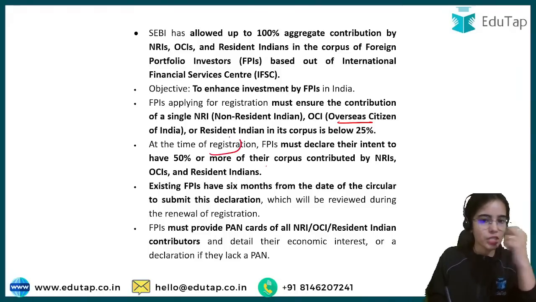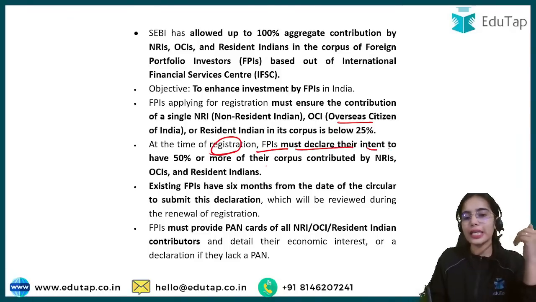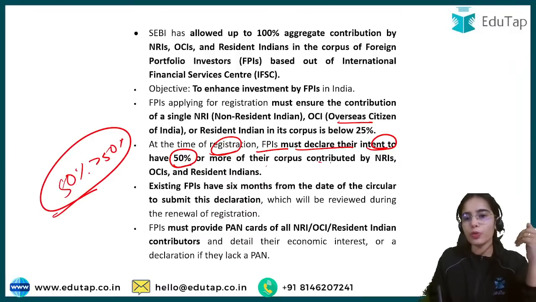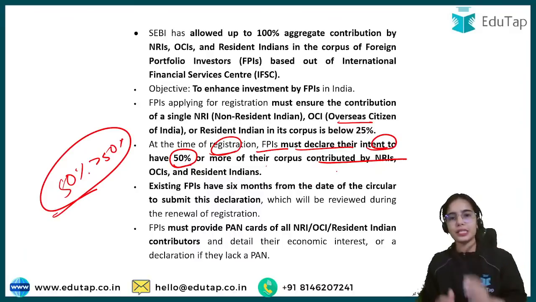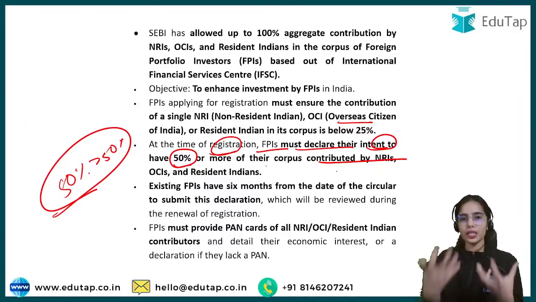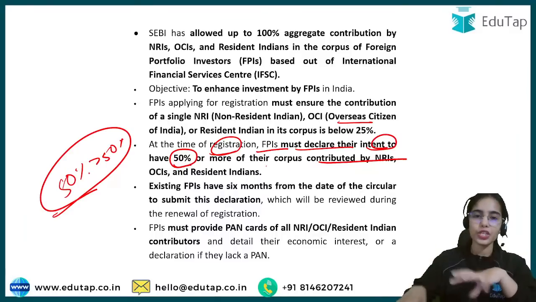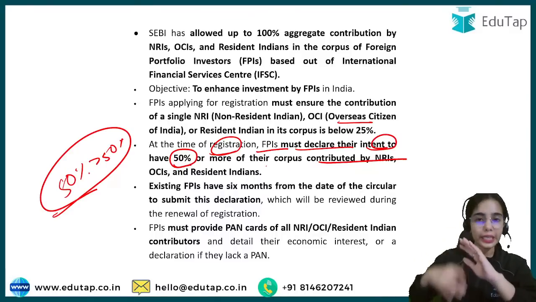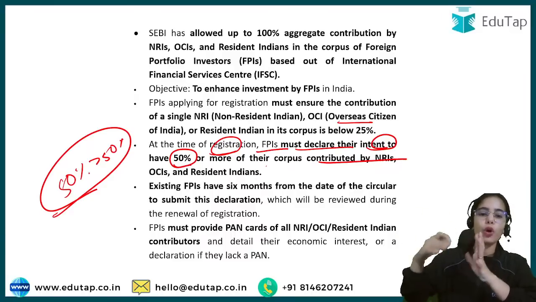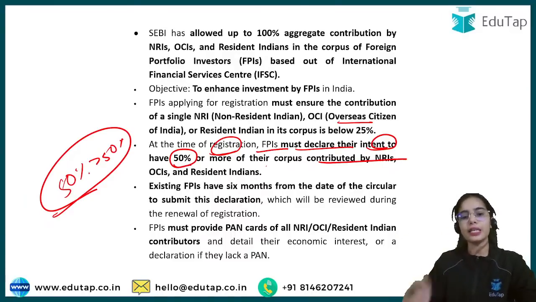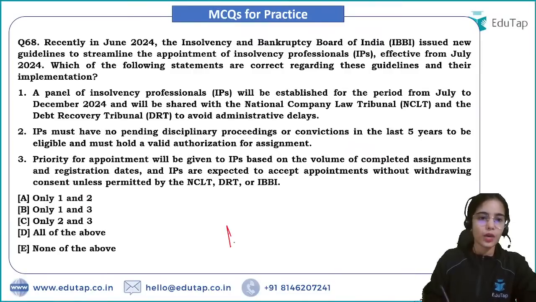At the time of registration, the FPIs have to declare their intent to have more than 50% of their corpus contributed by NRIs, OCIs and resident Indians. So the FPIs have to declare during registration that they intend to collect 50% or more of the money from the NRIs, OCIs and resident individual Indians. Okay, now coming to the next question.